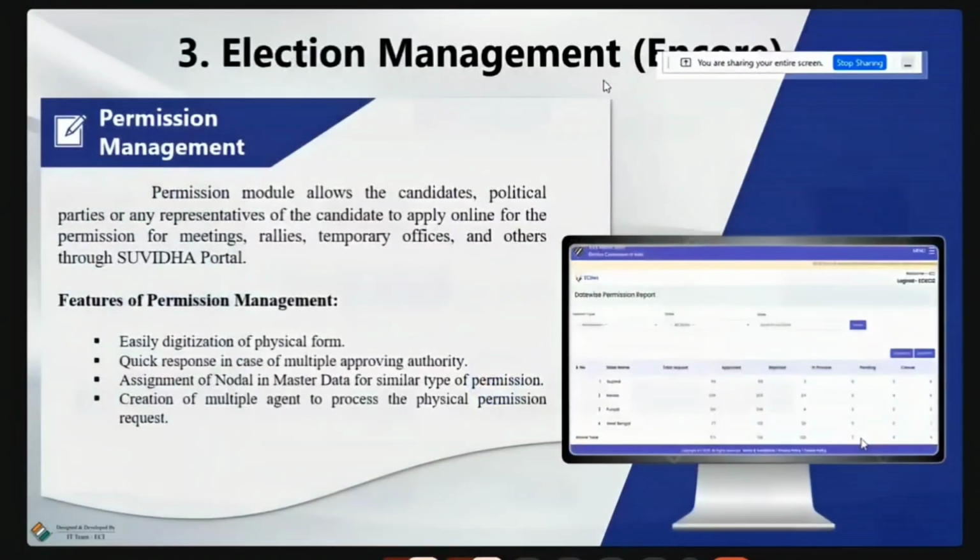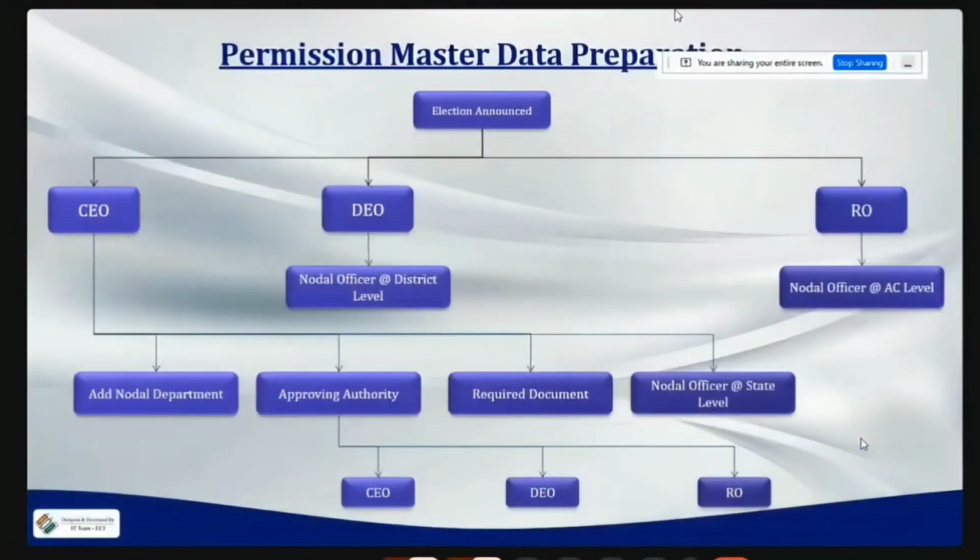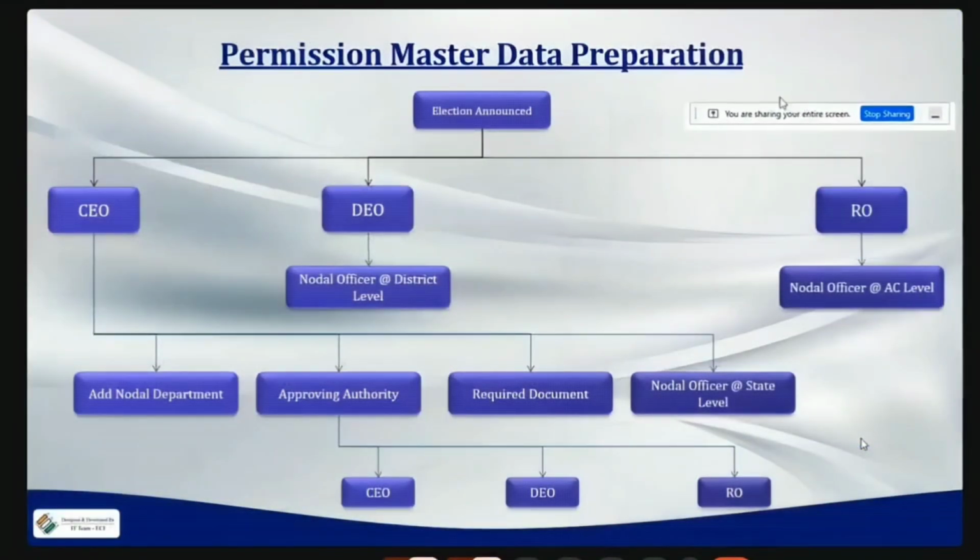So next is permission management. In permission management, the master data preparation responsibility lies with the CEO. So the CEO will prepare the master data. So what happens with the DEO and RO is that